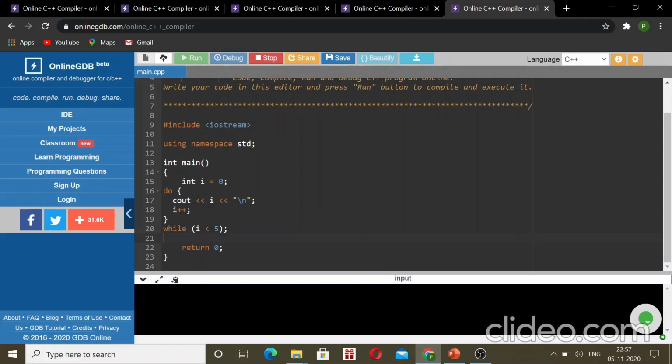And yeah, never forget this. Always remember to increase the variable used in the condition. Otherwise the loop will never end. So it is very important. So here when i becomes 5, this loop stops. Okay, so do while loop is only for when you have to execute a program at least once.